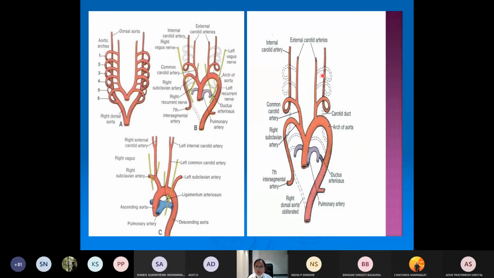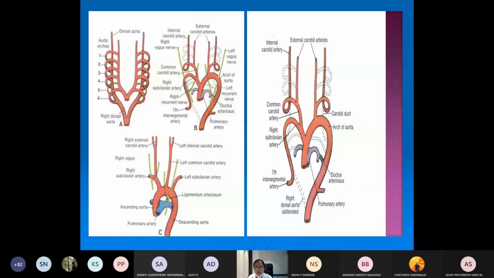You can see here, the first and second arches mostly will disappear. From the first arch you have the maxillary artery, then from the second arch you mainly have the hyoid artery and the stapedial artery. From the third arch you have the common carotid. So this right common carotid and the external carotid form as new vessels from the third aortic arch.